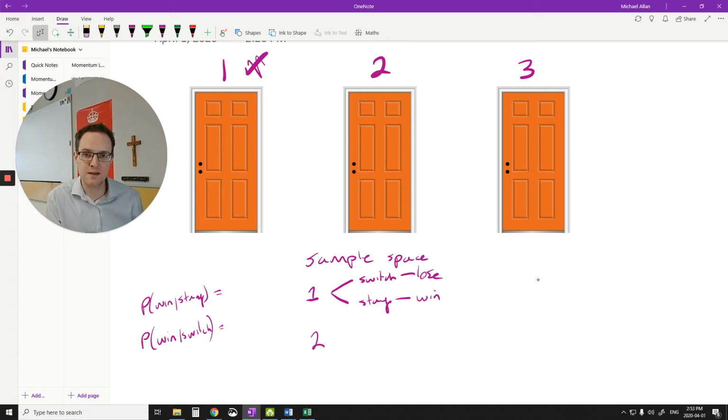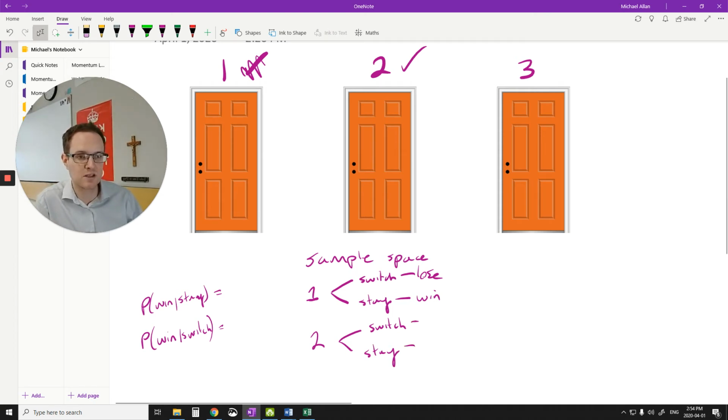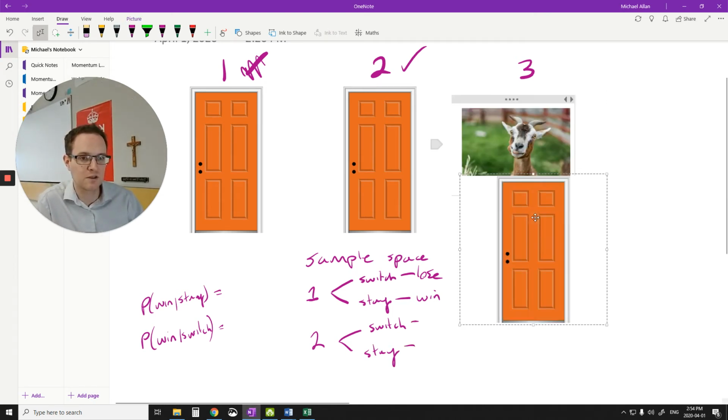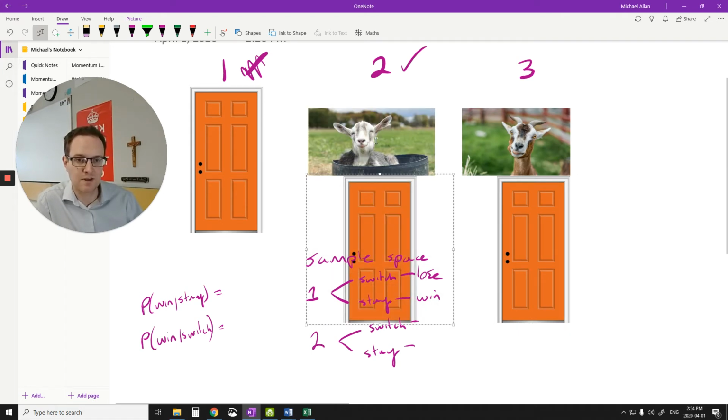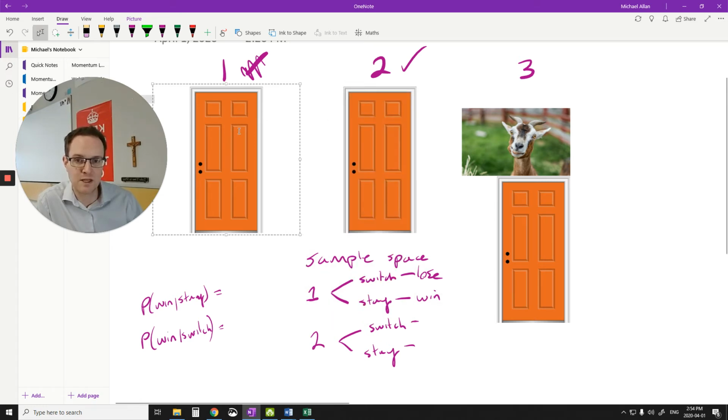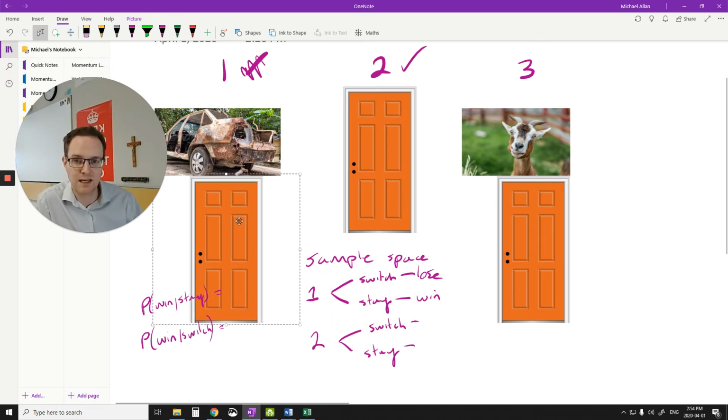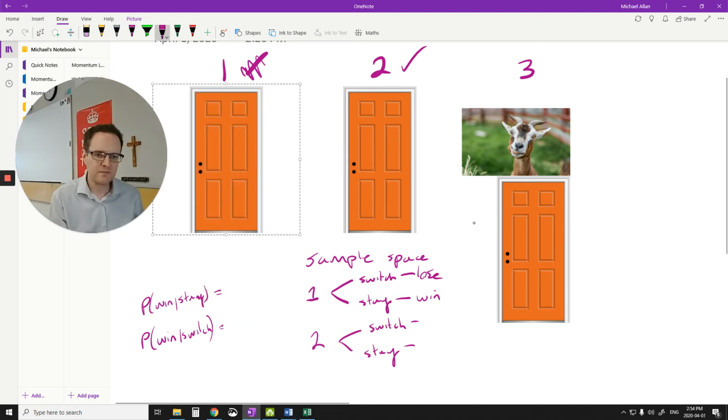Now, we're going to do the same thing. We're going to choose door number 2 this time. Then you have an option to switch or stay after Monty Hall opens the door. So if I chose number 2, Monty Hall is going to open door number 3 because he knows there's a goat there. So if I stay on number 2, I'm going to lose because there's a goat behind that door. If I switch to number 1, I'd win. I get the car. So if I switch, I win. Okay? And then if I stay, I lose.